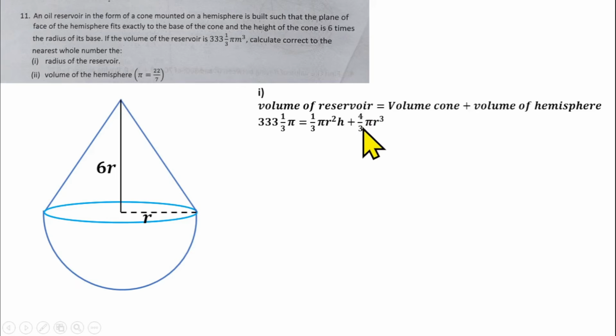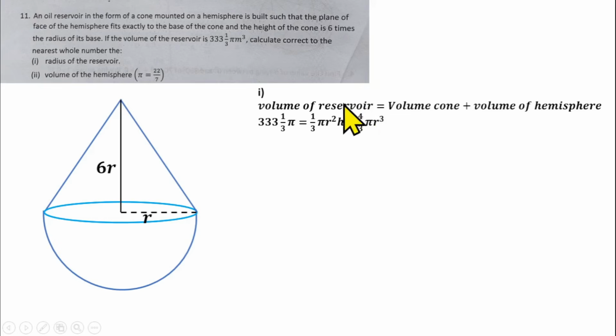The volume of a hemisphere is not 4/3. This is the volume of a sphere itself. The volume of a sphere is 4/3 pi r cubed. So that means you're going to be having 2/3 instead of 4/3. Please, you need to change that by your own hand. It should be 2/3 pi r cubed as the volume of a hemisphere.